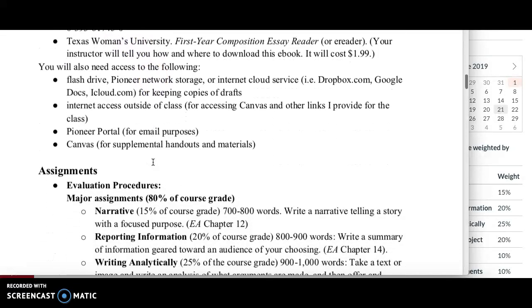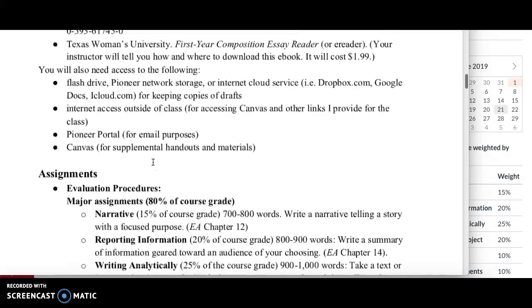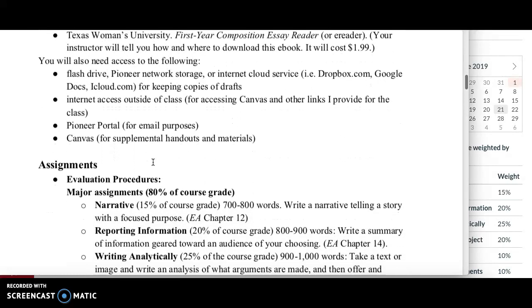You will need that. And other items that you will need, of course, a flash drive, a safe place to keep all your papers, information, any notes, Pioneer Portal, of course, and then Canvas.